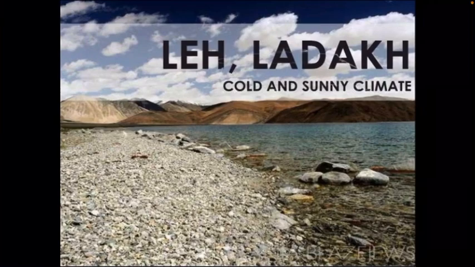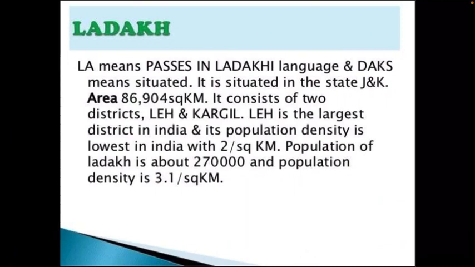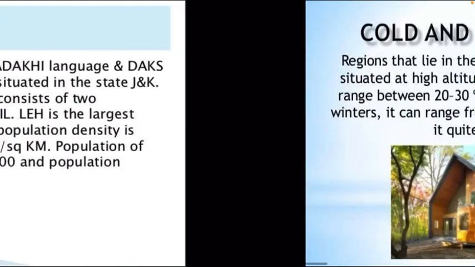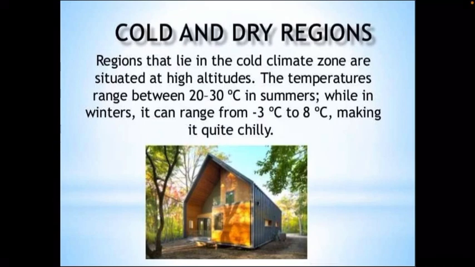It is a cold and dry region. Here the temperature ranges from 0 to minus 30 degrees in summers, while in the winters it ranges from 0 to minus 40 degrees. Heavy snowfall goes on throughout the winter season.